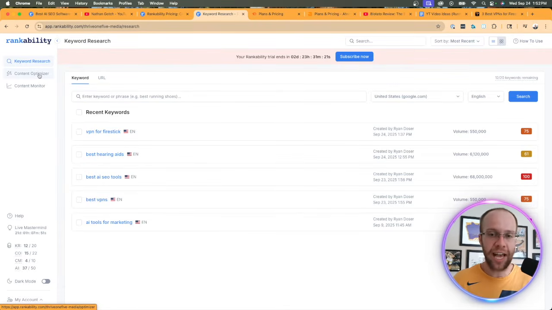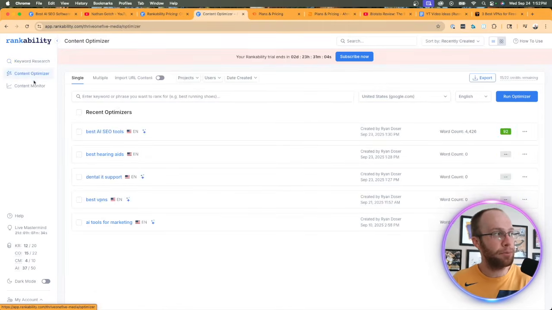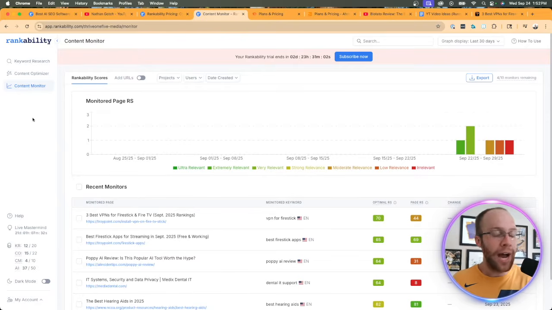There are so many SaaS tools out there that make things convoluted. There's a million things going on in the menu and they just overwhelm you and confuse you. That is not the case here with Rankability, which I think is a big pro in my opinion. And they also make it simple with 3 categories or features on the left: keyword research, content optimizer, and content monitor. I would imagine as time goes on that Nathan Gotch and the team are going to add more features to Rankability, but for now we have these 3.